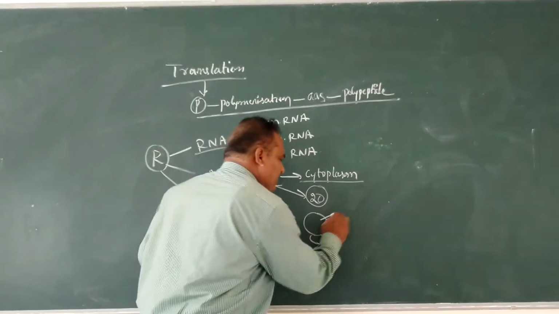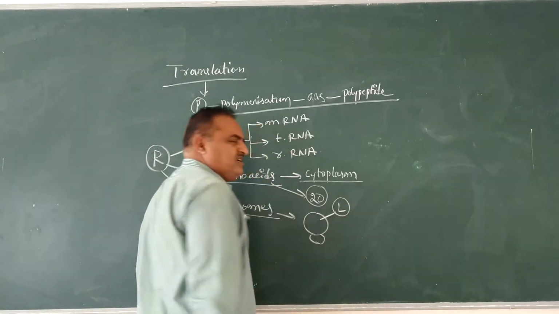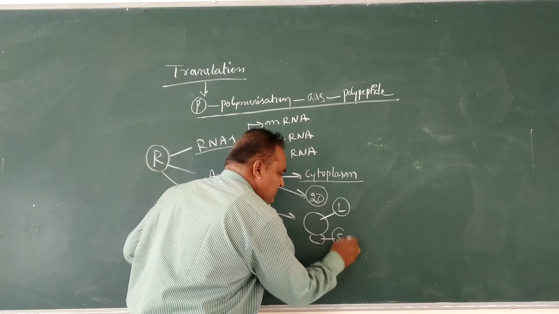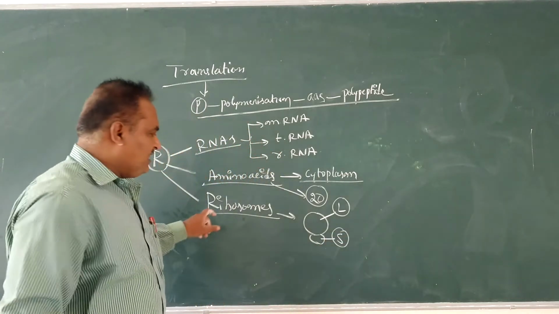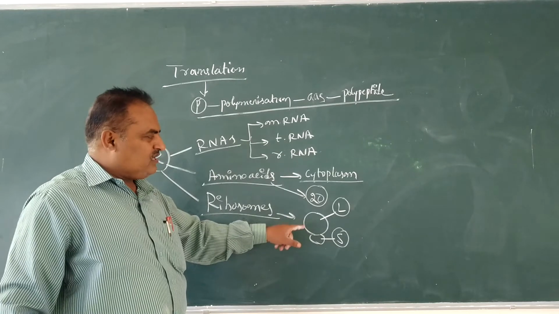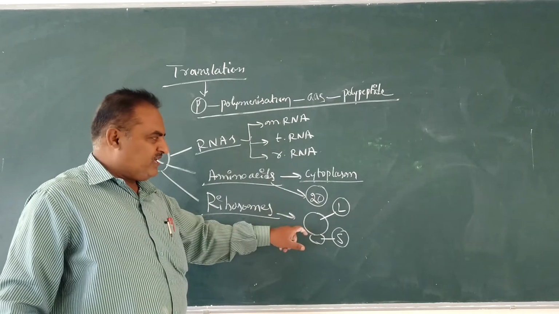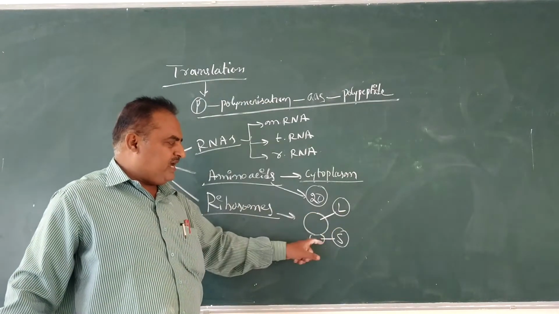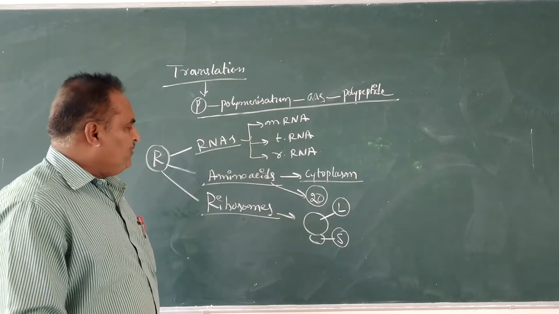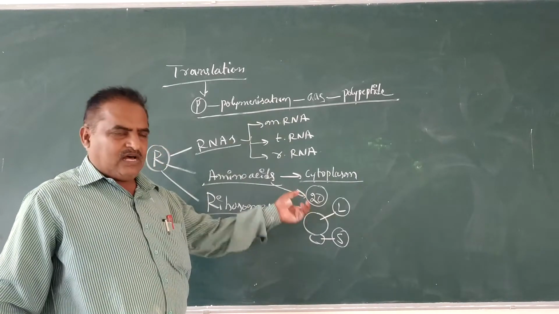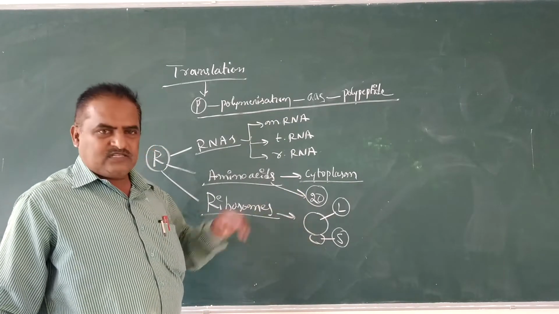One is the larger subunit and the other is the smaller subunit. Protein synthesis takes place inside the ribosome itself, and each ribosome contains larger and smaller subunits.